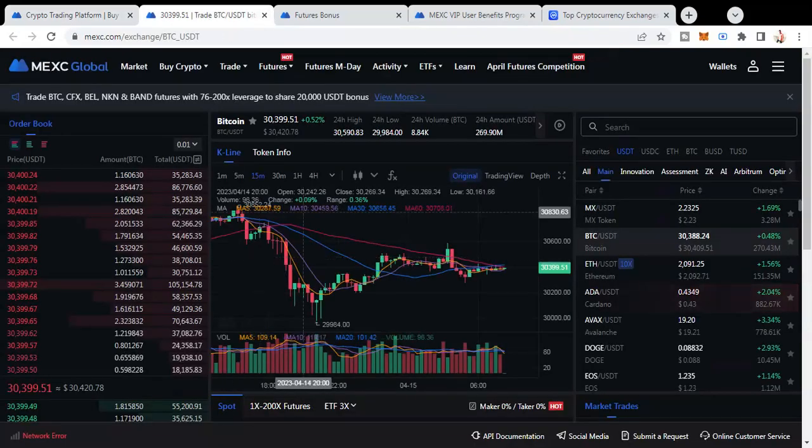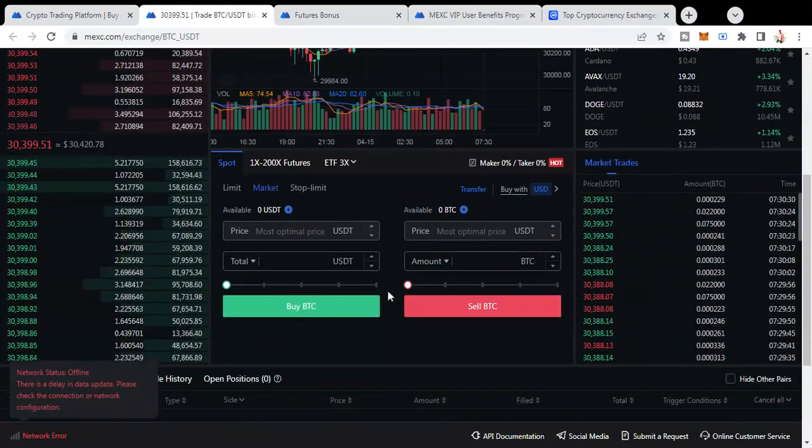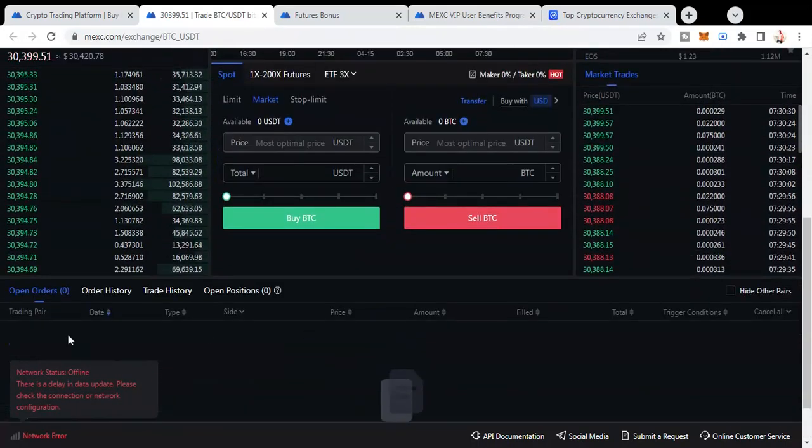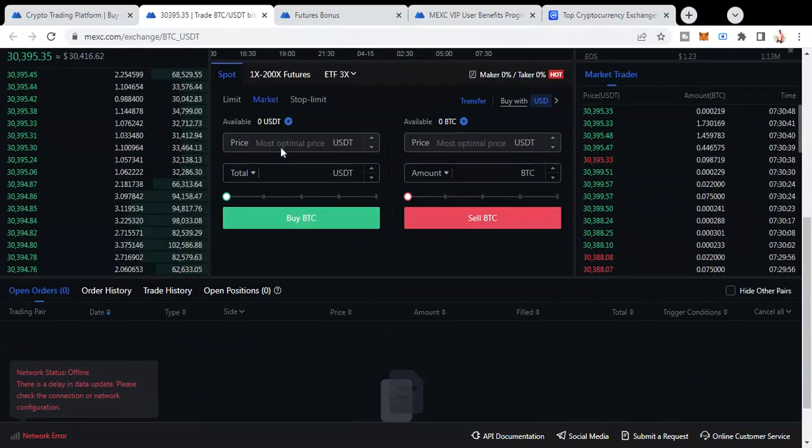Now we go to the trade section again, and because there is no balance currently in my MXC account, it's not showing anything. Otherwise, if you buy a certain position, it will show over here as a trading pair. For some reason, it's showing me a network error.